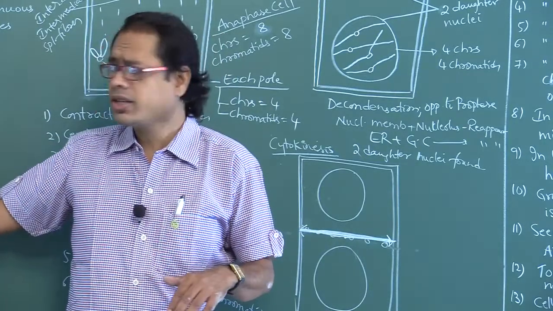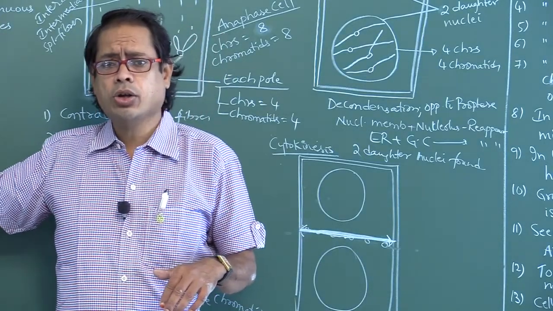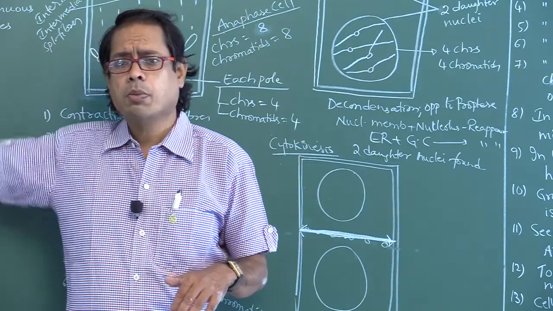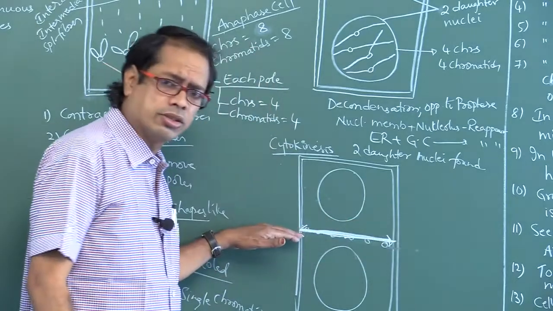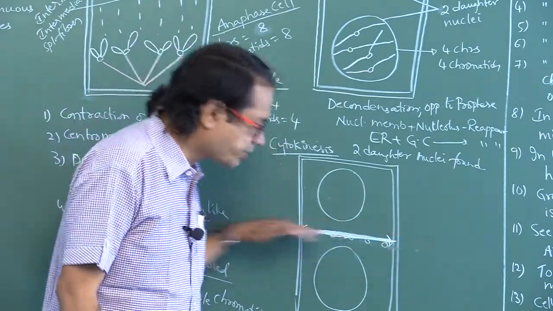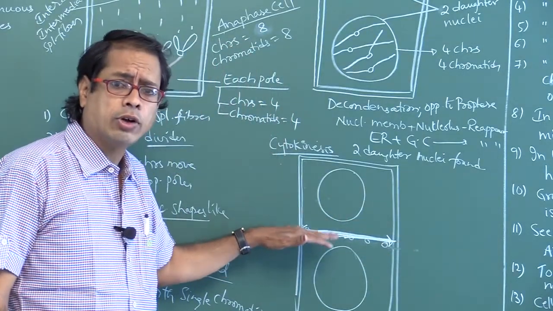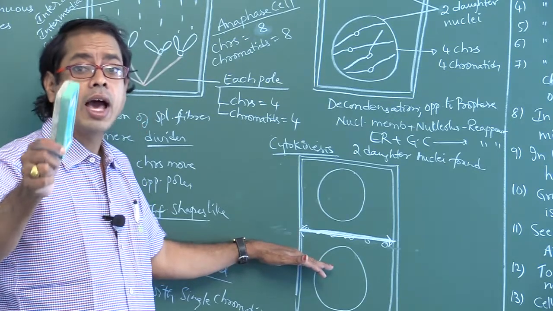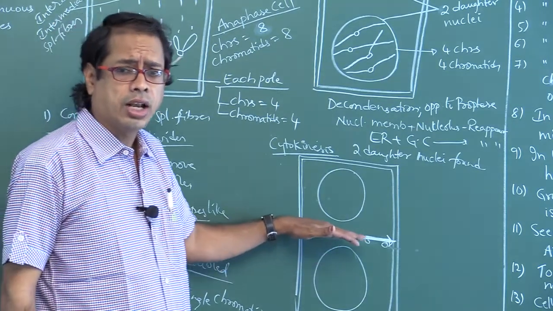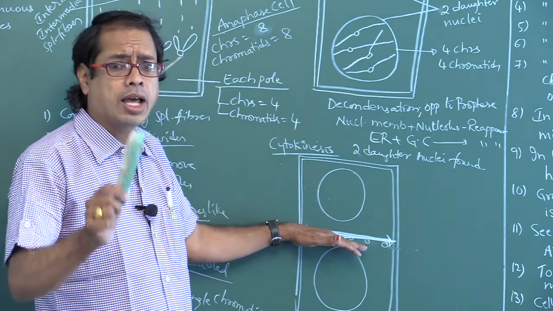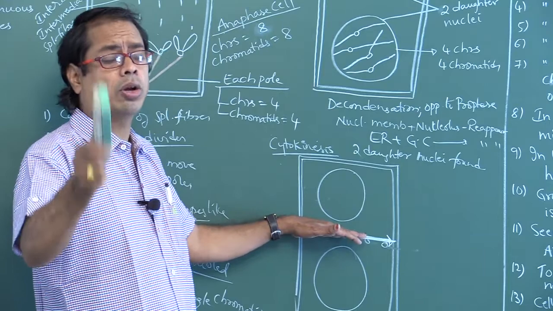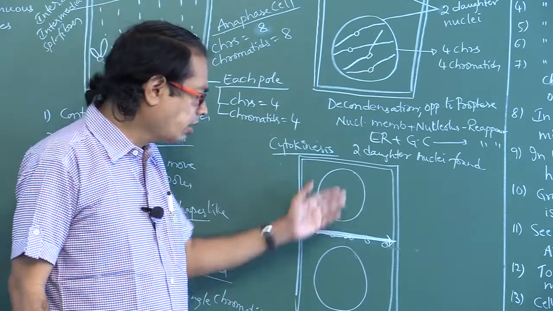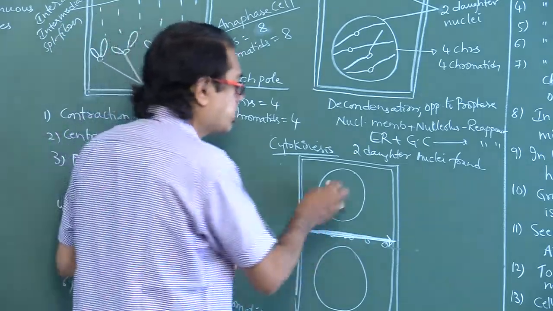Here in metaphase, the equatorial plate and spindle fibers are perpendicular to each other. Equatorial plate means like this. Cell plate also like this. So, cell plate and equatorial plate are both parallel to each other. Cell plate is parallel to the equatorial plate. Okay.